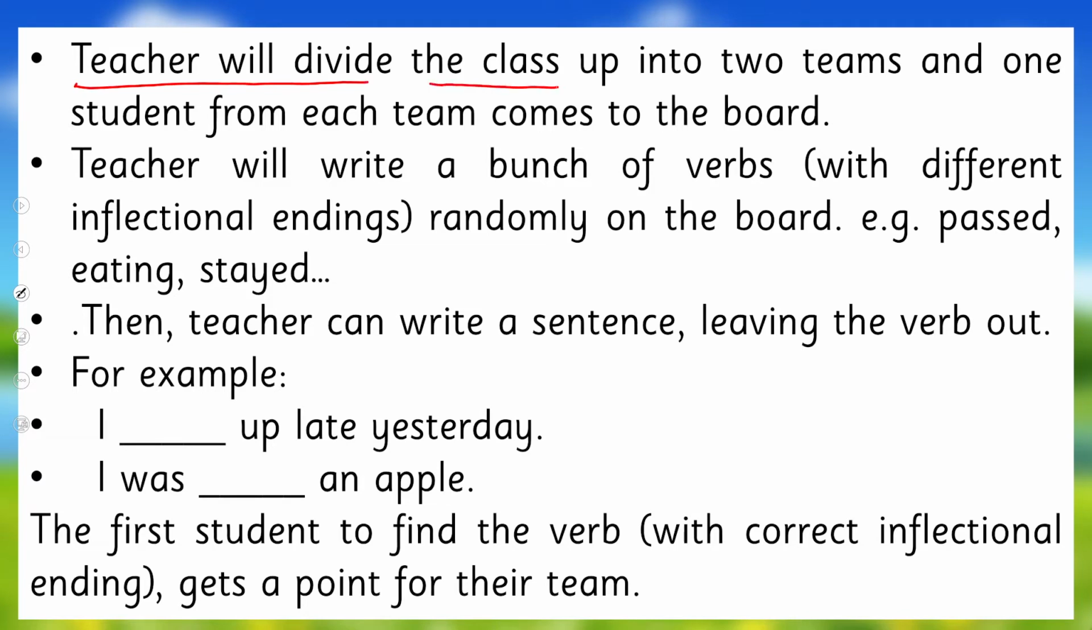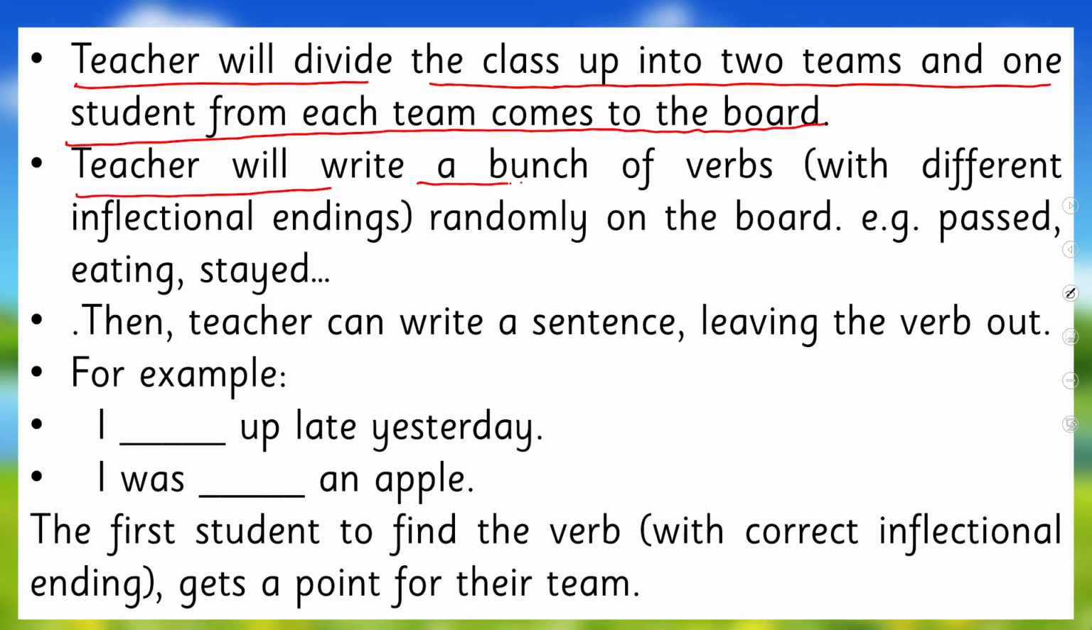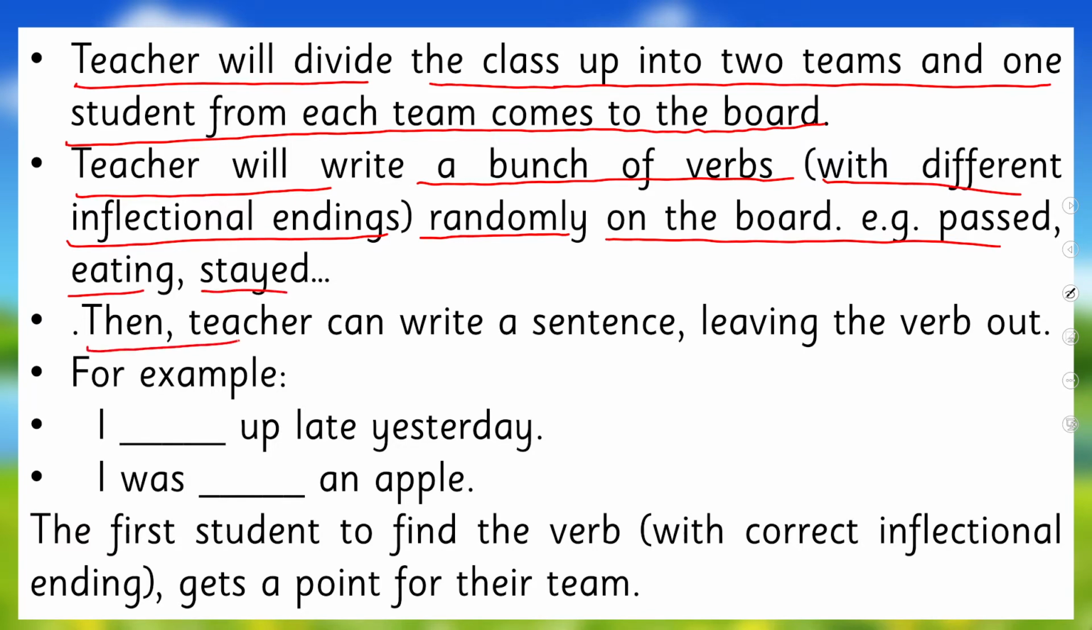Teacher will divide the class into 2 teams and 1 student from each team comes to the board. Teacher will write a bunch of verbs with different inflectional endings randomly on the board. For example, past or eating, stayed, the different verbs you can take. Then teacher can write a sentence leaving the verb out like this: I dash up late yesterday and I was dash an apple. Now these are 2 sentences for both teams.